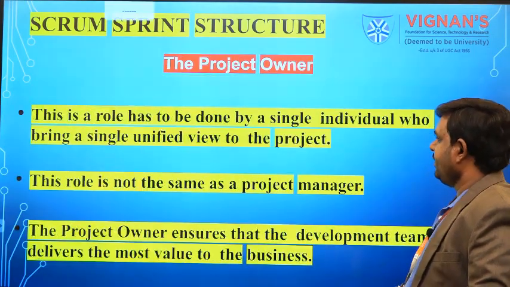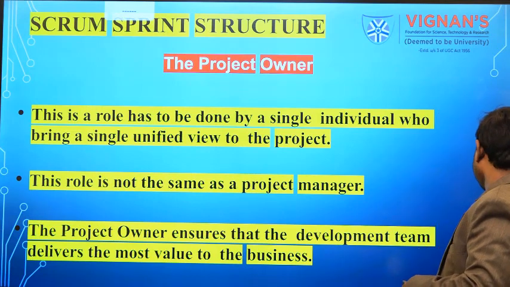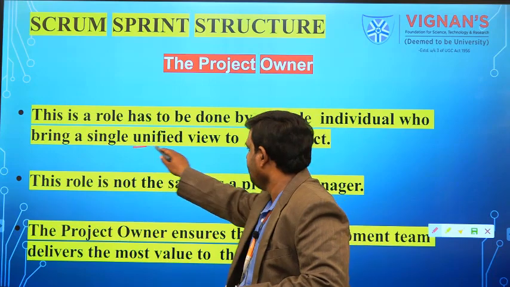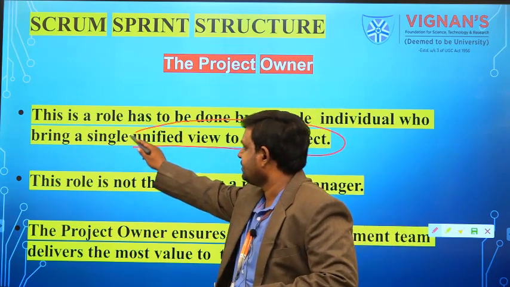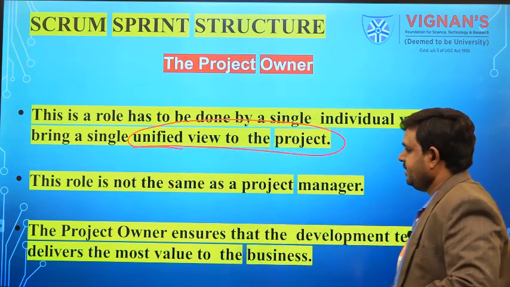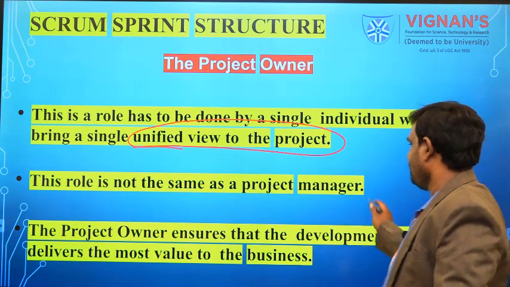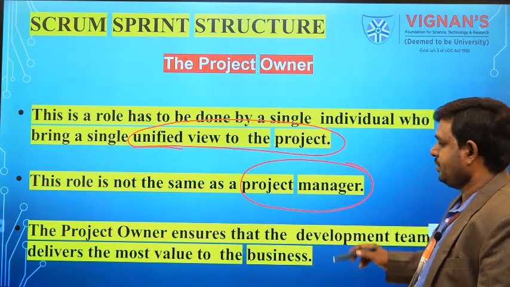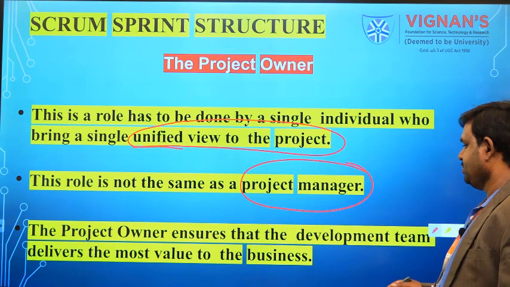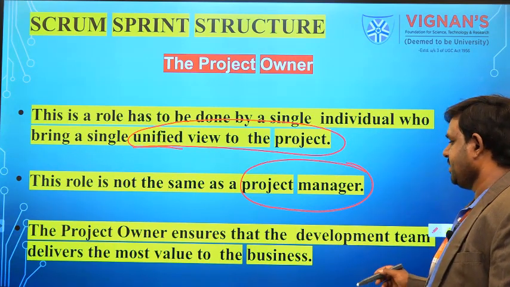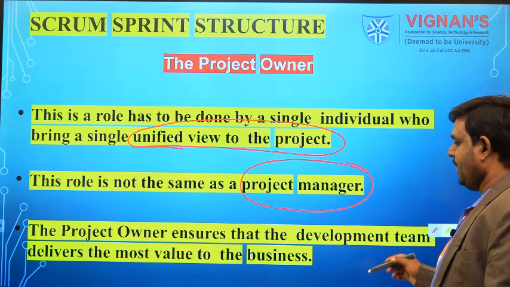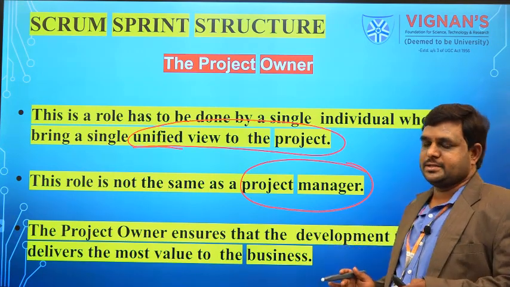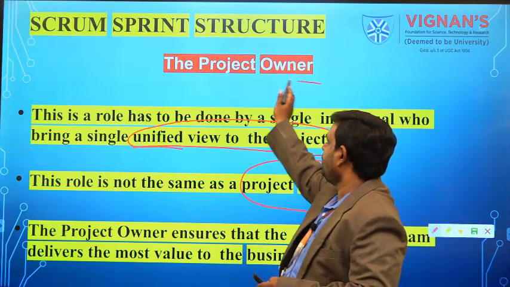So this product owner is also a single individual who brings a single unified view of the project. And next, his role is not the same as the project manager. The project manager is completely different from the project owner or product owner. The project owner ensures that the development team delivers the most value to the business. So the moral ethics is going to be taken care of by the project owner.